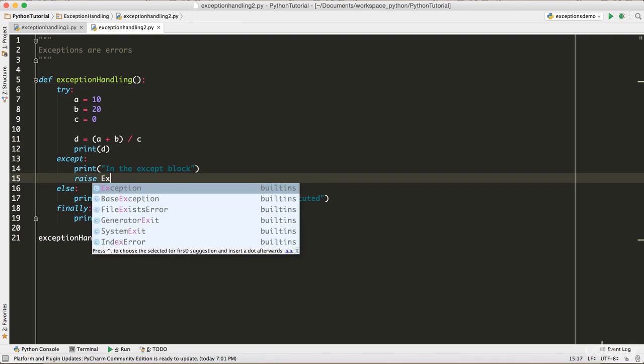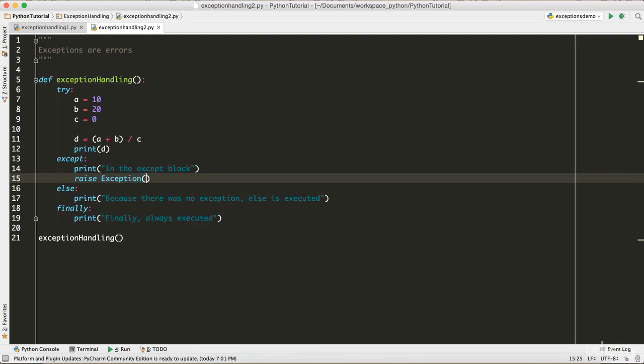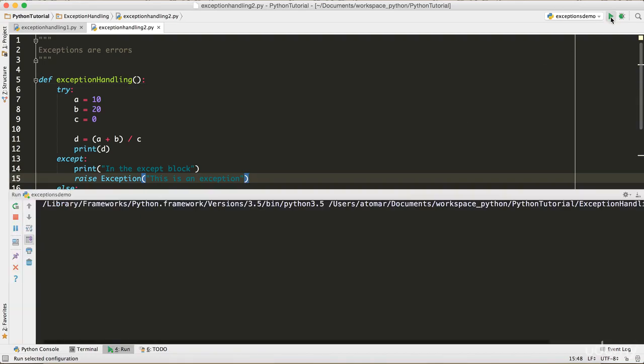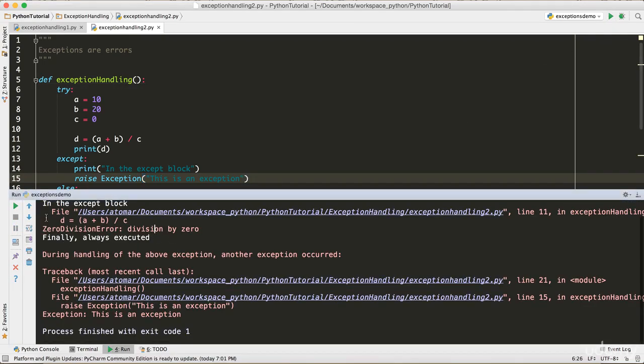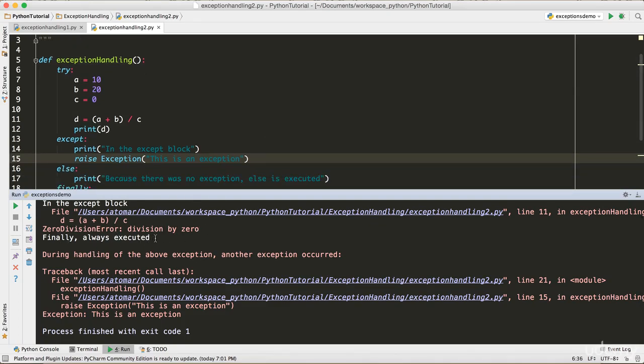Raise is a keyword, then there's a keyword called Exception, and then you can put in the parentheses any text saying that this is an exception. What happens at this point is the code definitely fails, it stops. Let's see what happens when we run the code. It says division by 0, and you can see it is not neat and clean right now. It is failing, showing all the traceback and all the issues that we saw before handling the exception.